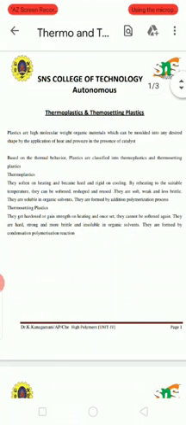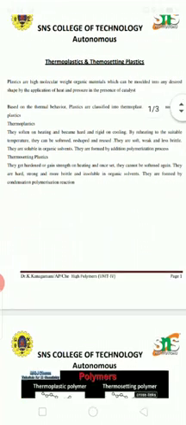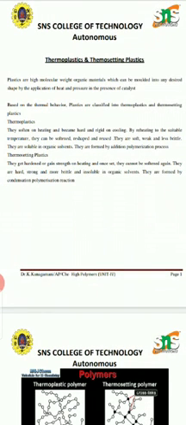Generally, based on thermal behavior, the plastics which we are using can be broadly classified into two types. One is thermoplastics, that we have already discussed, and the other is thermosetting plastics. Now we are going to see what thermoplastics and thermosetting plastics are, and what is the basic difference between them.